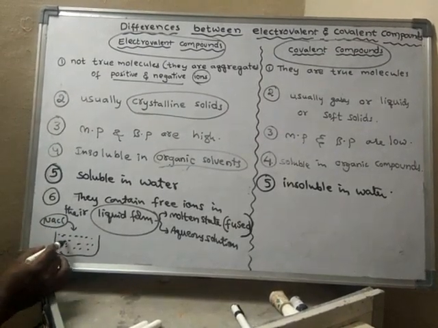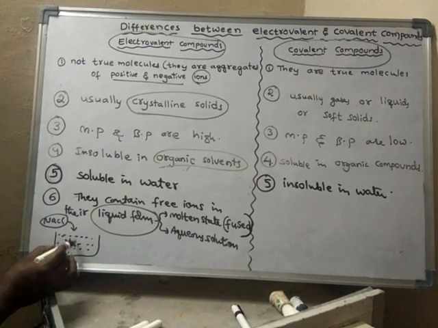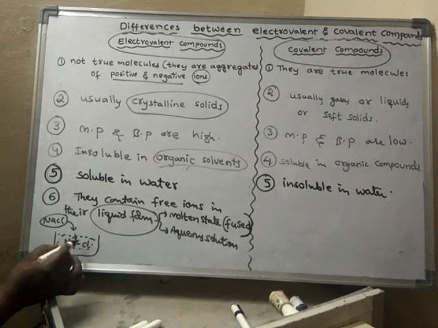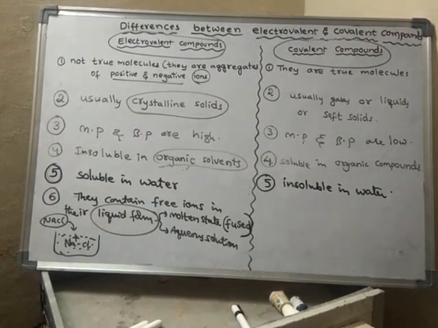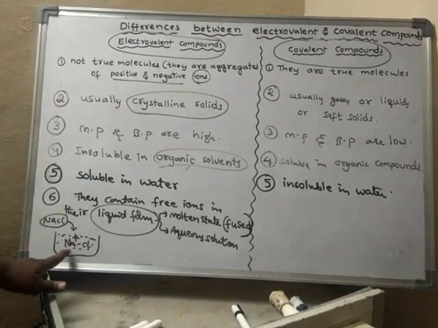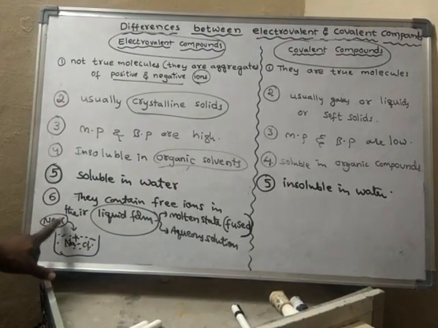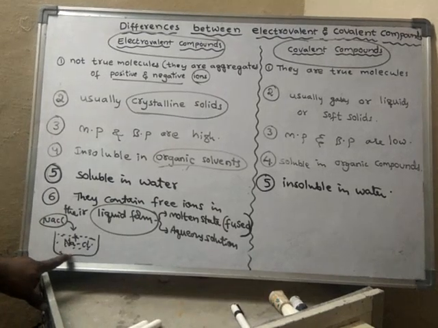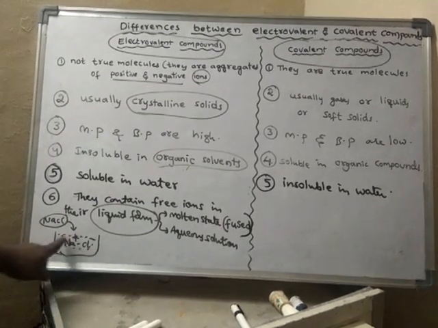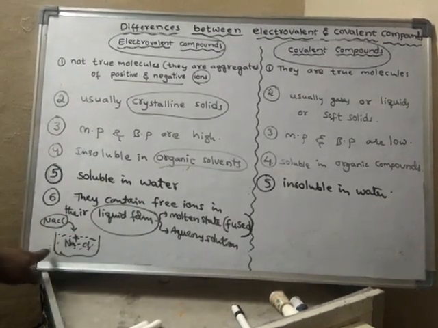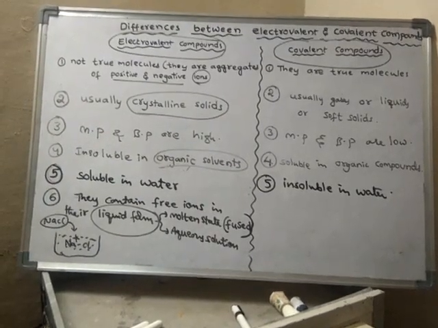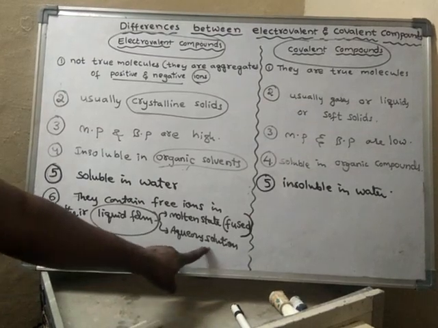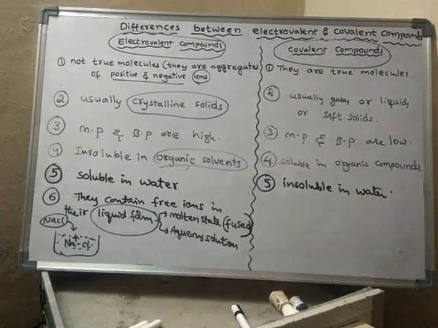This sodium chloride will break down into sodium ions and chloride ions. So free ions will form. When an ionic substance is added into water, free ions form. This solution is said to be an aqueous solution of sodium chloride. So in aqueous solutions you will find free ions.